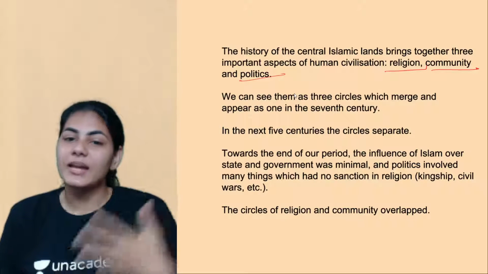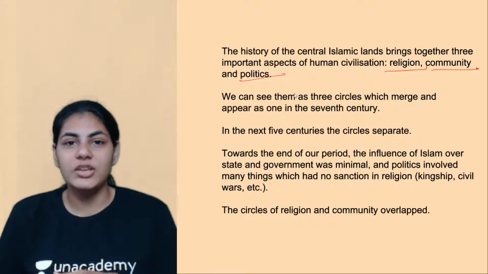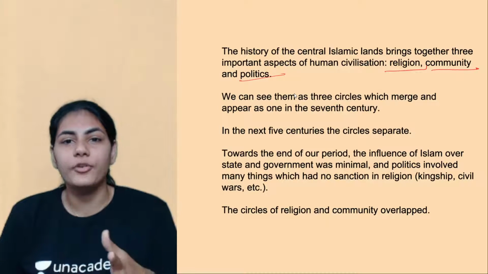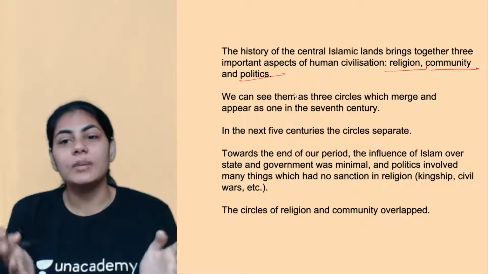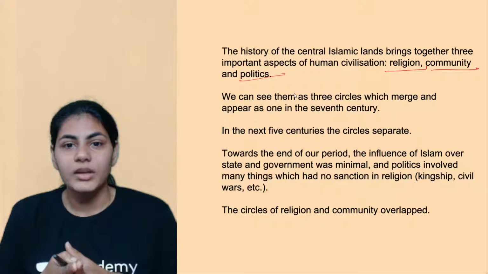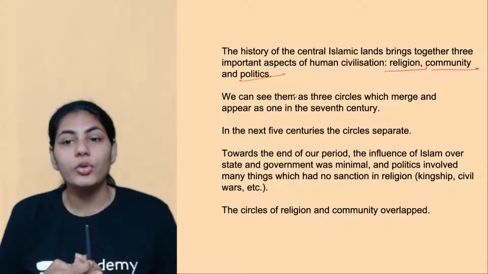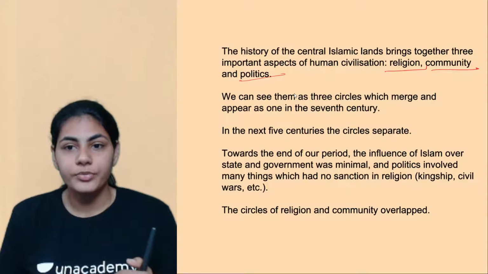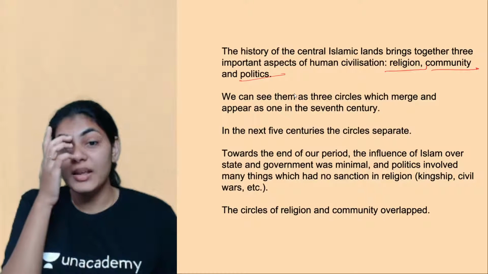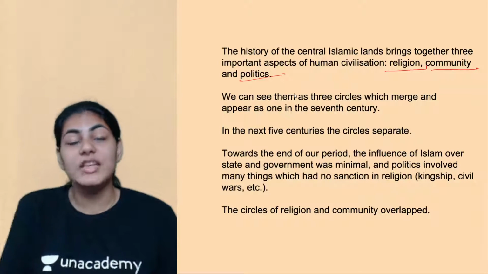But again, after the 5 centuries, around the 14th, 15th centuries, they started coming together again. We especially see the influence of Islam over state and government, even though it was minimal. Politics involved the sanctioning of religion.